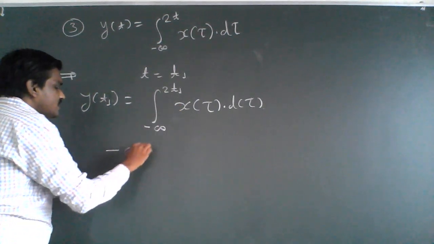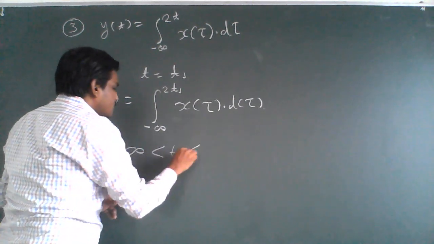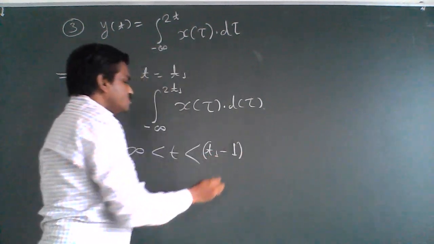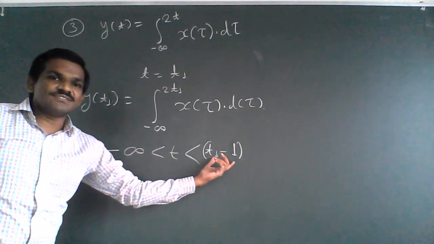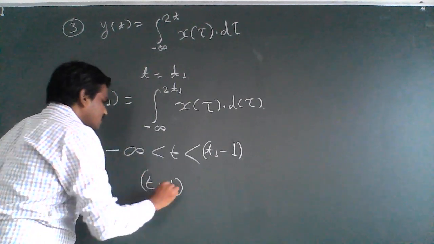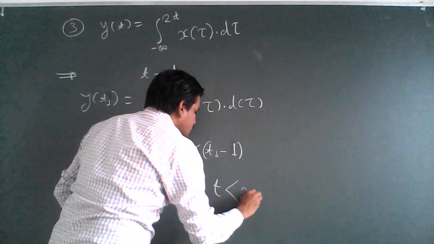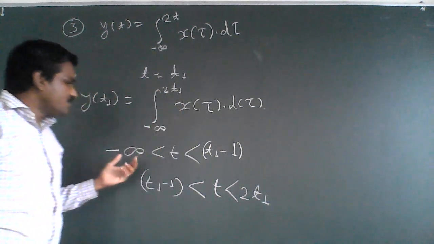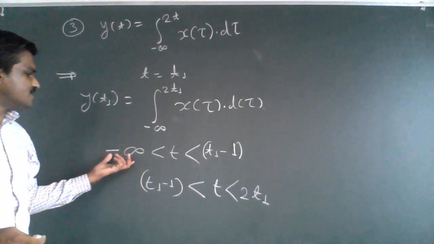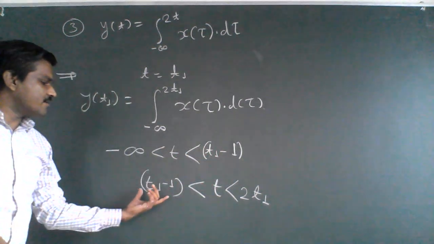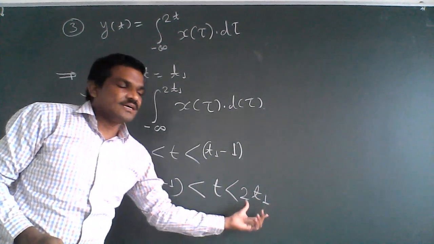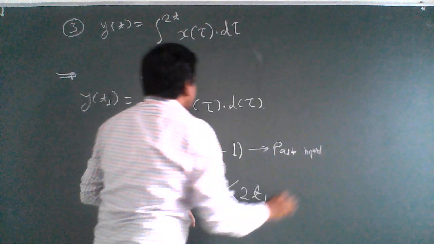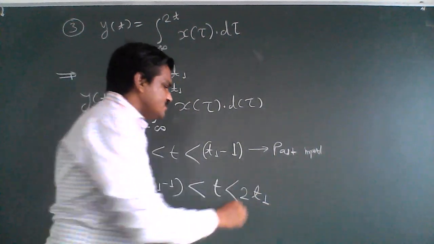Because the integration from minus infinity to 2 times t1 can be divided into the limits minus infinity to t1 minus 1, and t1 minus 1 to 2 times t1. This first part is nothing but the past values of input, and the second part is the future values of input.